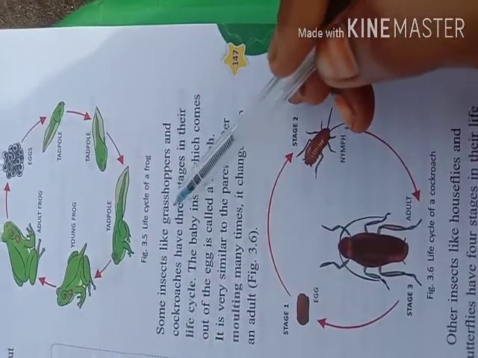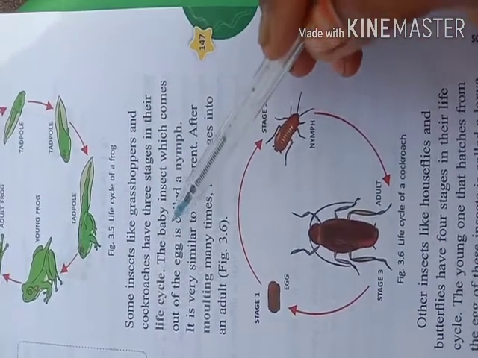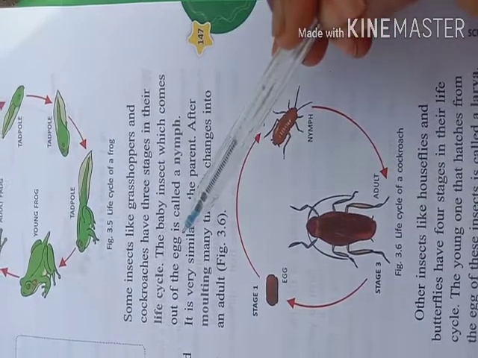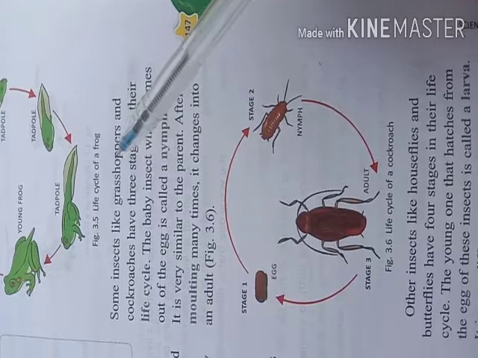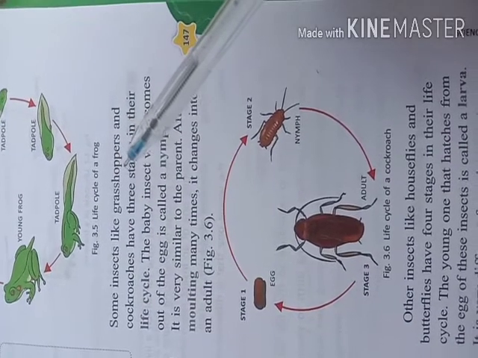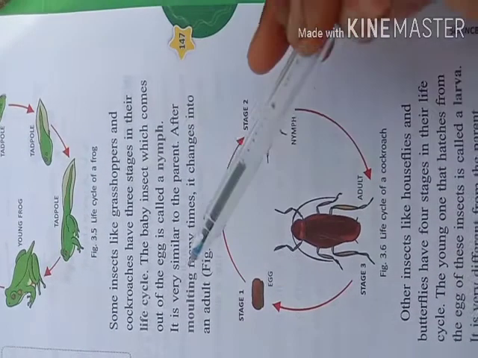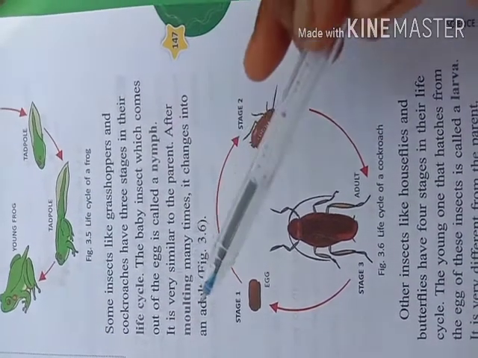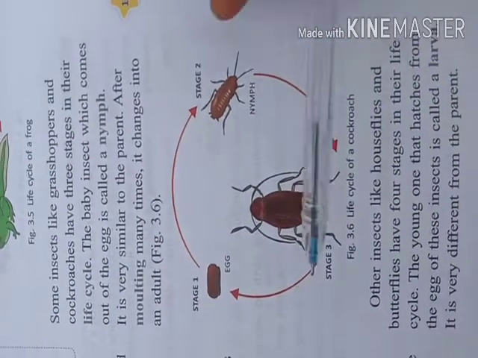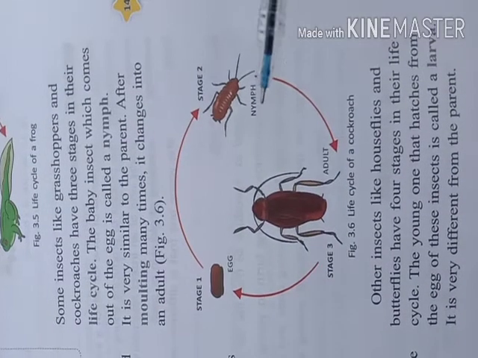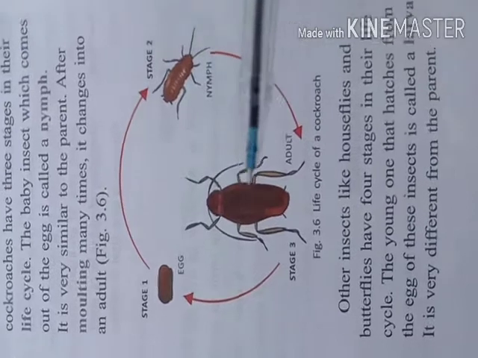Some insects like grasshoppers and cockroaches have 3 stages in their life cycle. The baby insect which comes out of the egg is called a nymph. It is very similar to the parent. After molting many times, it changes into an adult. This is called a life cycle. So here we can see the egg. In stage 2 it becomes a nymph, and in the adult stage it becomes a cockroach.